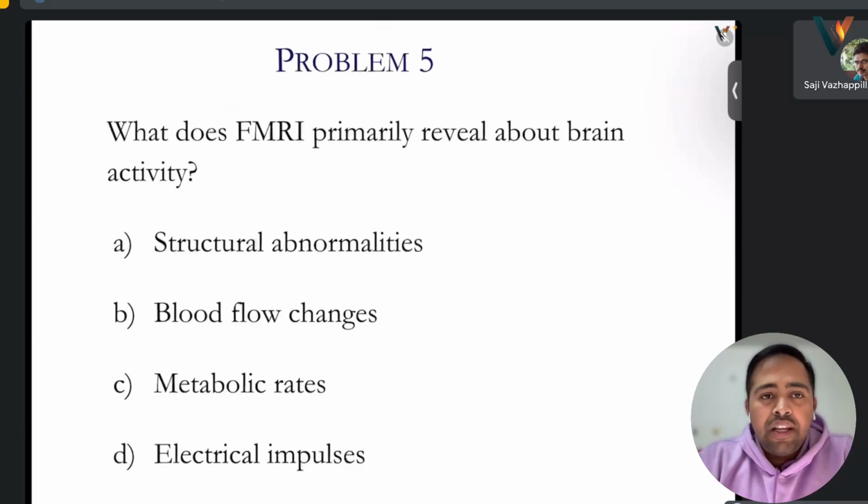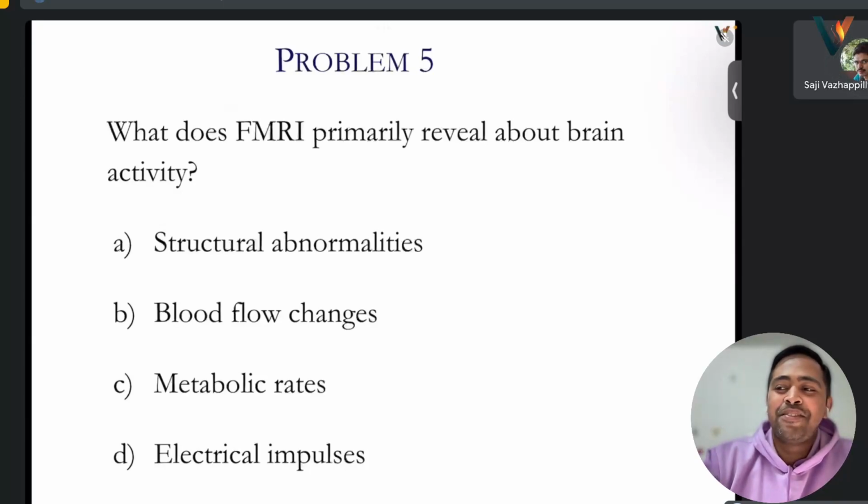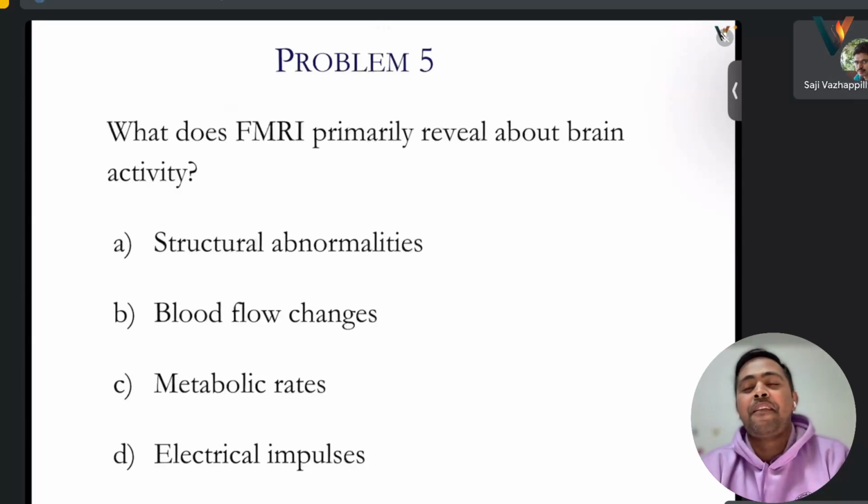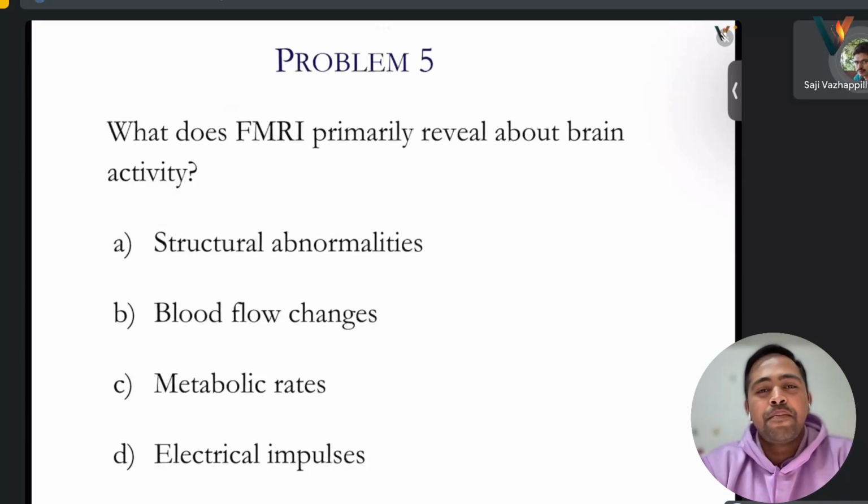What does fMRI reveal about brain activity? Structural abnormality? fMRI and normal MRI, what is the difference, sir? That I think is covered. fMRI is more advanced, but must be structural abnormalities, no?